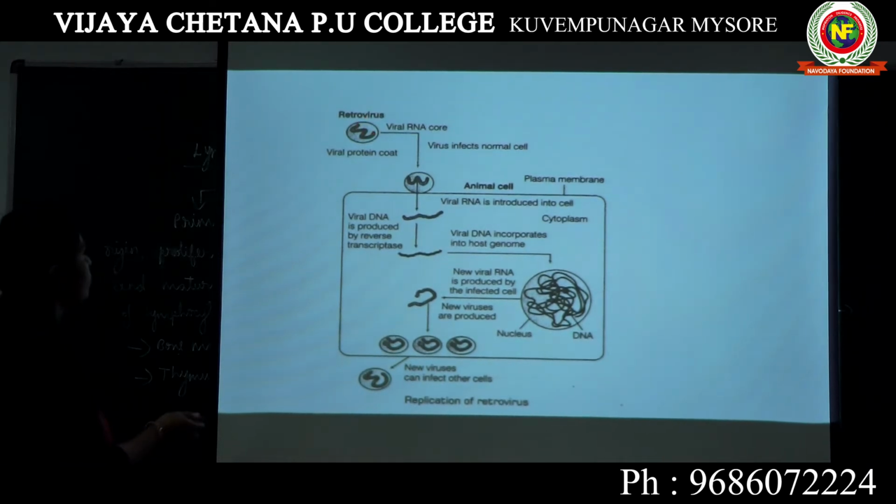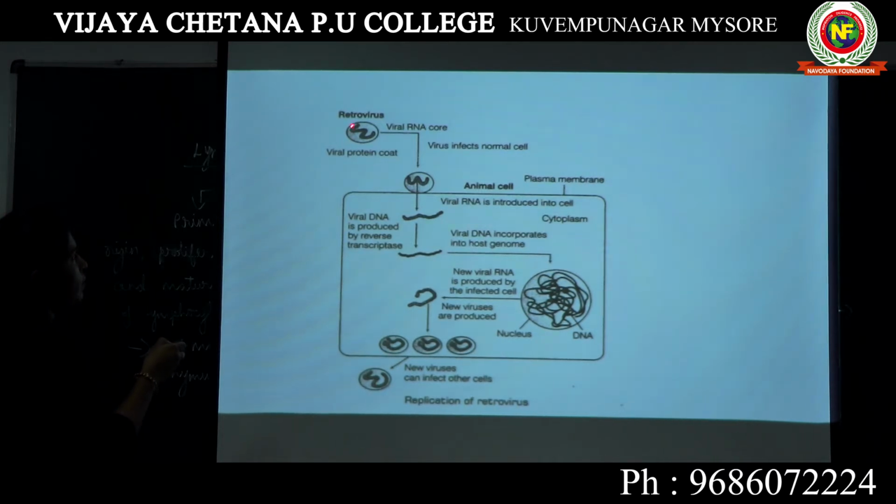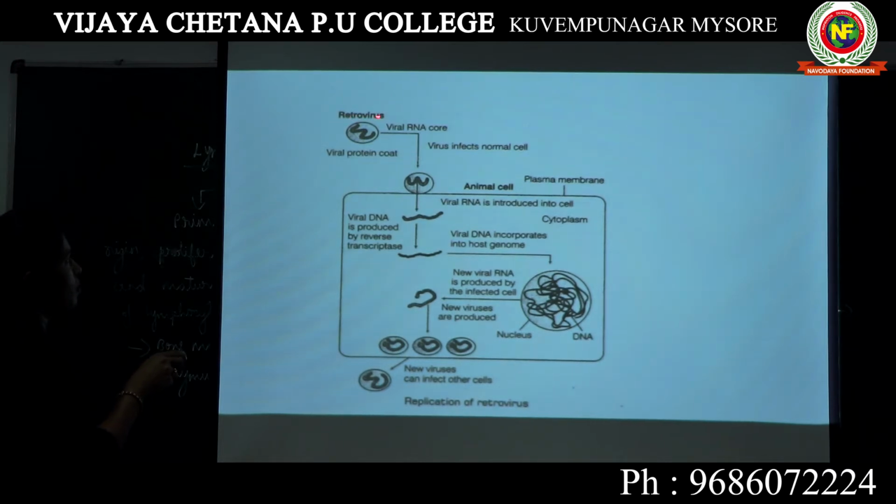Actually, this diagram represents two single stranded RNAs. Inside a normal HIV, there will be 2 single stranded RNAs. Remember that the genetic material of this virus belongs to the family of viruses known as retrovirus.